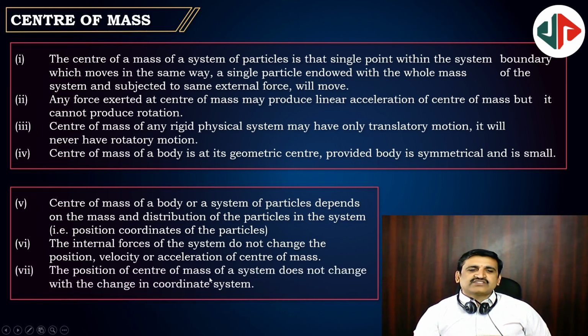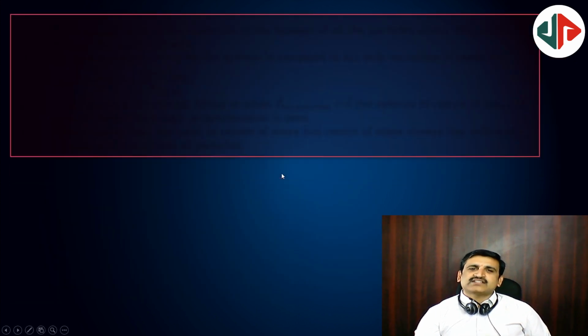The position of the center of mass of the system does not change with the change in coordinate axis. Suppose one body is having center of mass at one location. If you observe from a coordinate system fixed at one corner of the room, center of mass of the body will be there only. Suppose another system you consider, then center of mass is there only. So center of mass will be at the same place irrespective of the coordinate system.